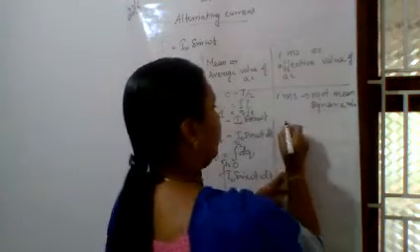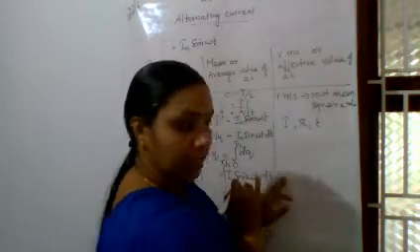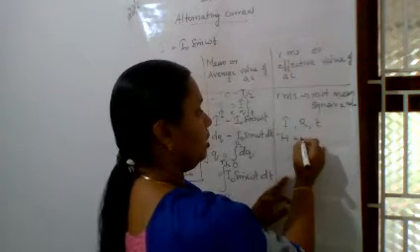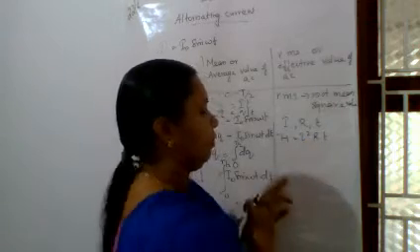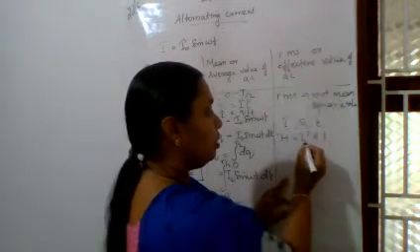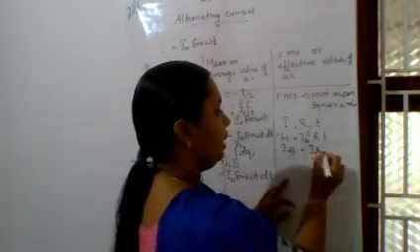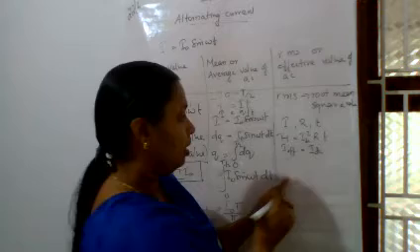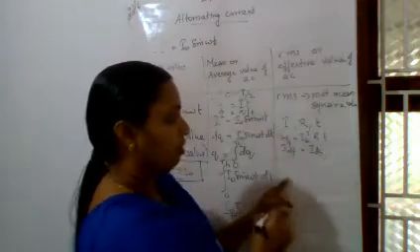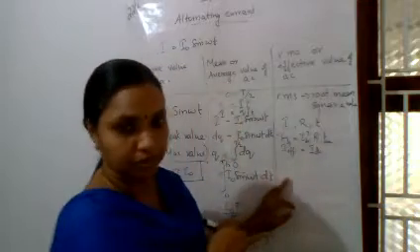We know that when a DC current I flows through a circuit of resistance R for a time T, there will be heat produced according to Joule's law, H is equal to I squared R T. Like the average value, the effective value is equal to the amount of DC current which produces the same amount of heat in the same circuit of resistance R for the same time T.